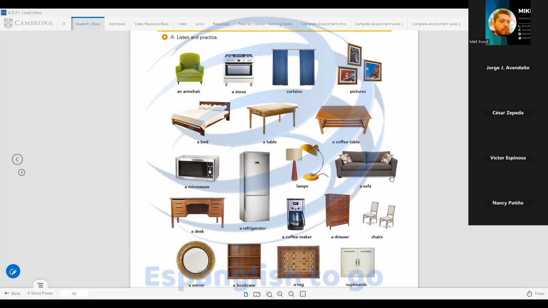What is the cupboard? A cupboard is a place where you can put the cups and the plates and the glasses in your kitchen. It's a container for cups, plates, glasses. Yes, exactly. You can name these cupboards or cabinets. It's another option, cabinet. Any other question, guys? What is a mirror? It's a piece of glass in which you can see your reflection.